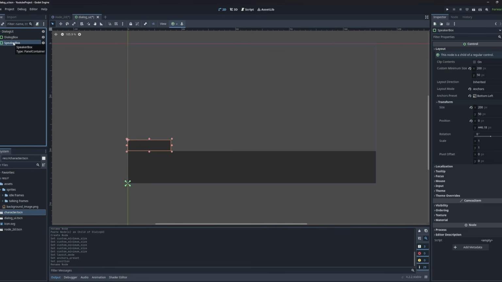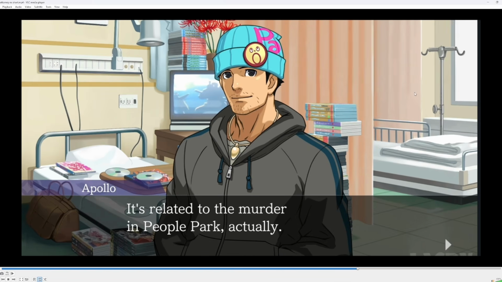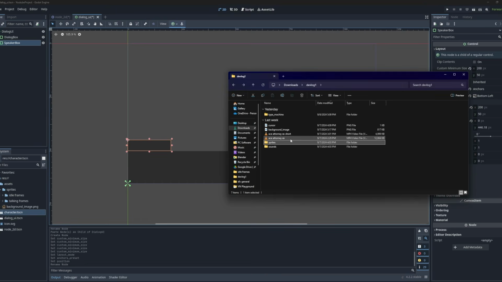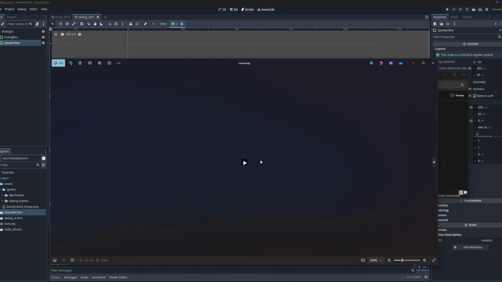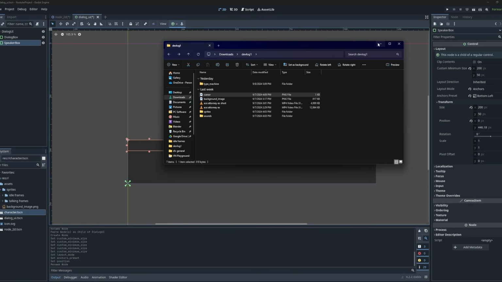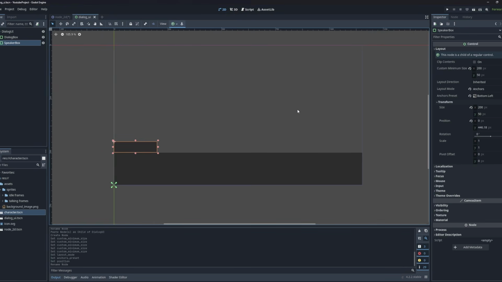Now the last element for our UI is the little cursor, this little thing here. And I do have an image for this as well, but I realized a little bit before that it's actually not a transparent background. It has a black background, so I can't actually use that, because you would be able to see the black part, and that's not what I want. But it's no big deal. Since it's just a white triangle, we can just very easily recreate it inside of Godot.